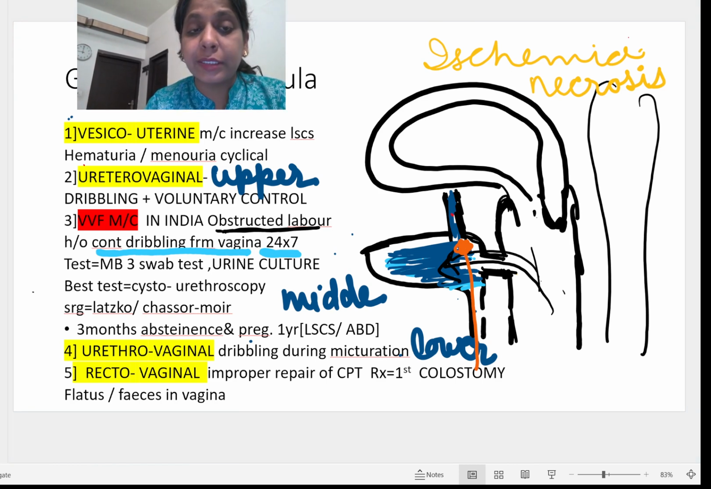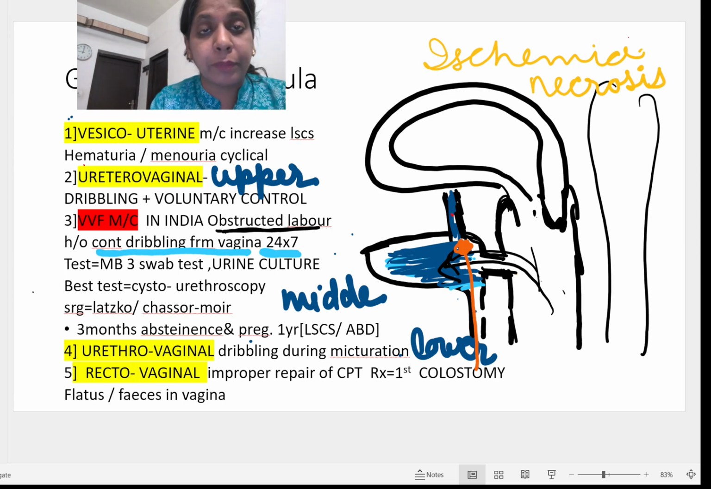Now, if the methylene blue 3 swab test is not the best test, then which is the best test? The best test is cystourethroscopy. The surgery which is performed for this VVF has got two names, and you have to learn these two names because this topic is getting importance day by day. It is the Latzko operation or the Chassar Moir operation. These are two different operations. You need not go into the depth of these operations. Just learn the names, Latzko operation and Chassar Moir operation, and out of these Chassar Moir is best.